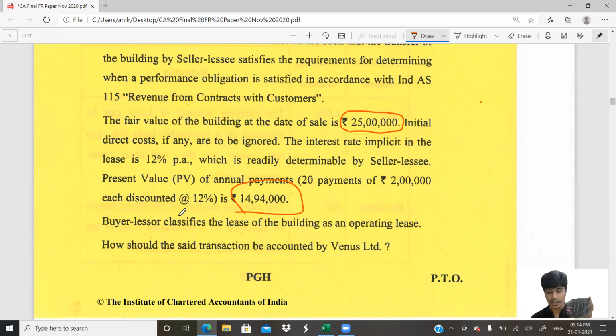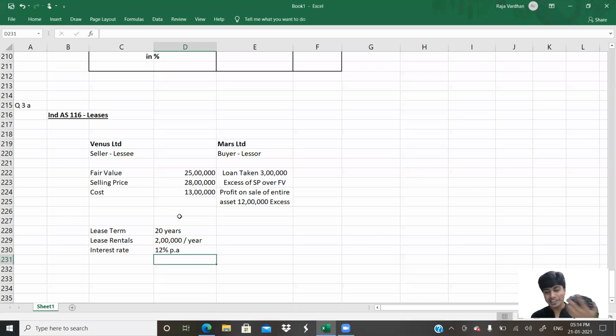You just take your calculator, 1 divided by 1.12, and do equals for the first year. You would get something, and go on doing equals for second, third, fourth, 5, 6, 7, 8, 9, 10, 11, 12, 13, 14, 15, 16, 17, 18, 19, 20. If I do it for 20 years, we'll get the grand total, and whatever the grand total is, if you multiply by 2 lakh, you'll get 14 lakh 94,000. My calculator didn't have the grand total button. I noticed it late. I don't want to waste time any further, but it's okay.